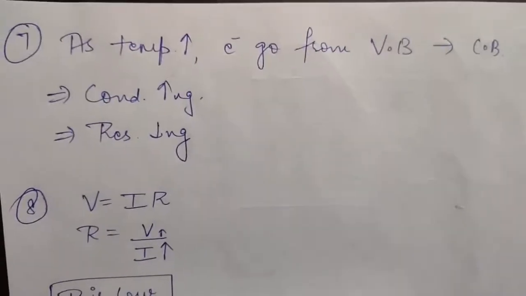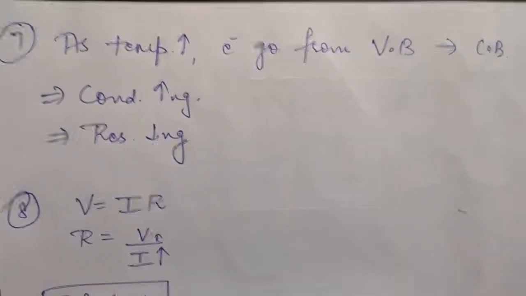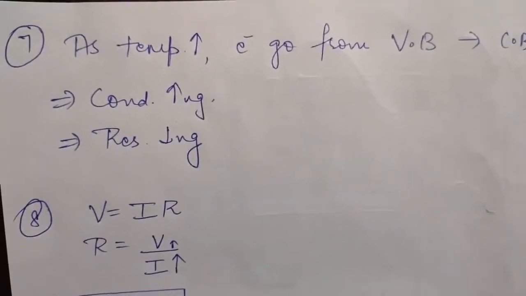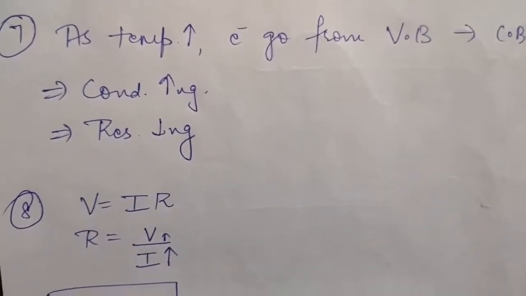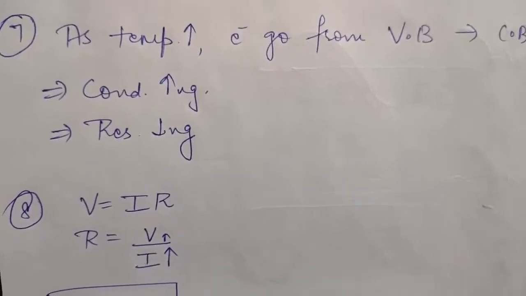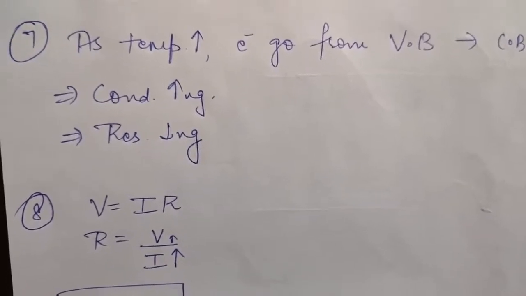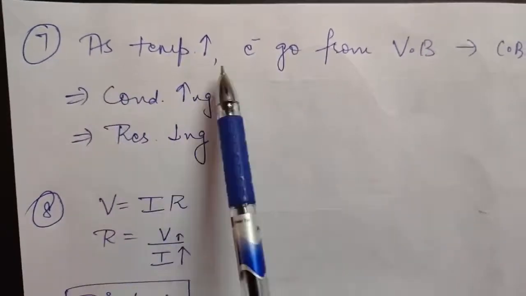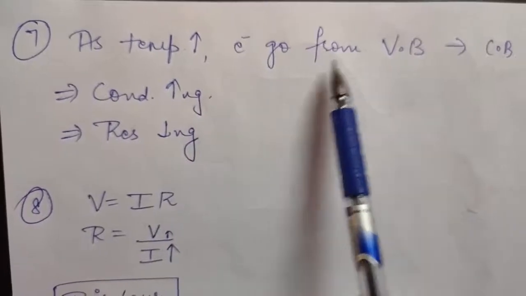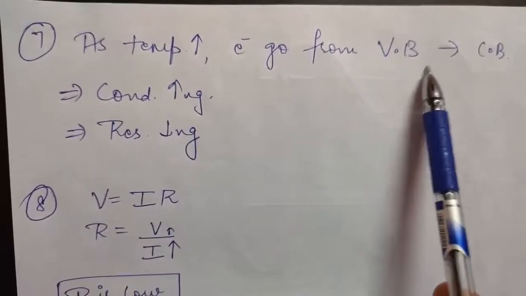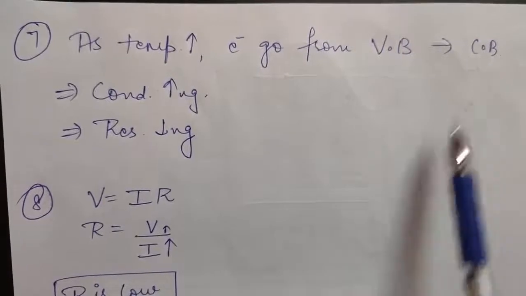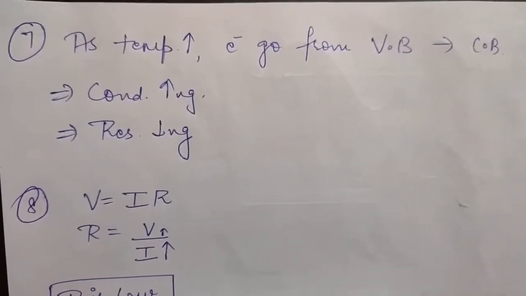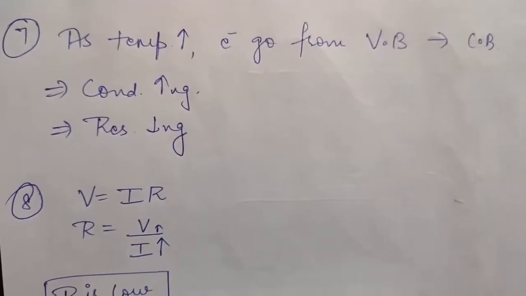Okay, so in question number 7, you have to tell the effect of temperature on the resistivity of semiconductors. So see what happens when you increase the temperature, the thermal vibrations of the atom start, due to which an electron is able to jump from valence band to conduction band. So I have written that here. As temperature increases, electron will jump from valence band to conduction band. Now as you know, because electrons are free to move in conduction band, that is, more electrons in conduction band, more will be the conductivity.